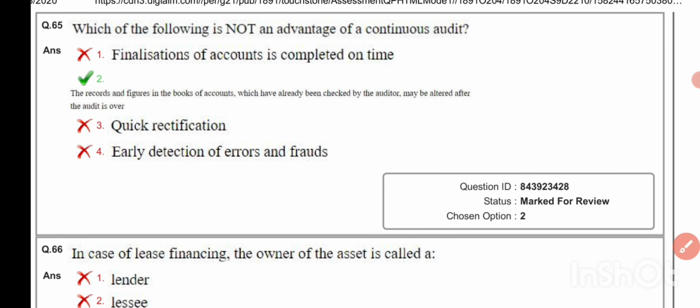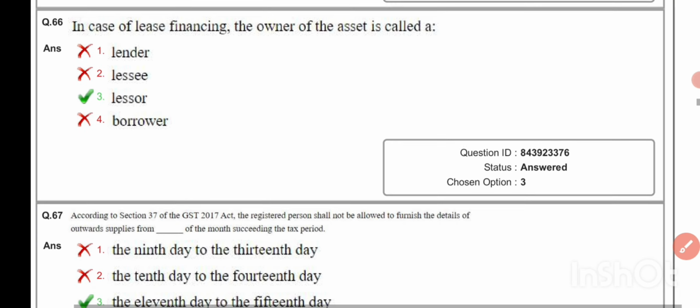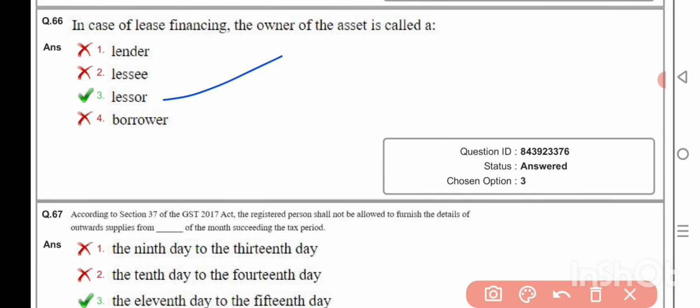Which of the following is not an advantage of a continuous audit? The records and figures in the books of accounts which have already been checked by the auditor may be altered after the audit is over. In case of lease financing, the owner of the asset is called lessor.